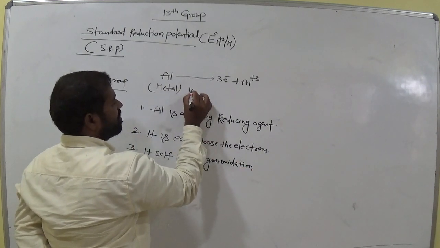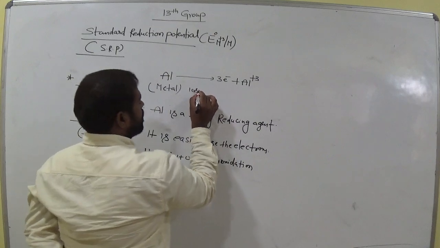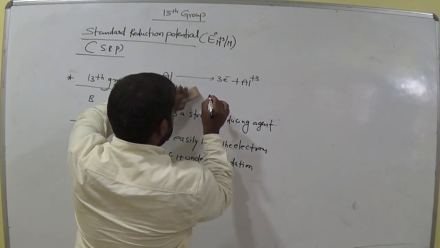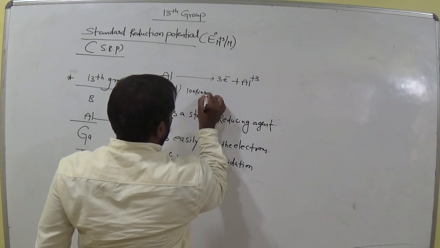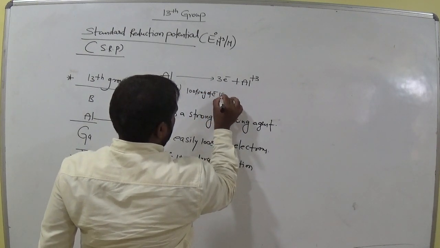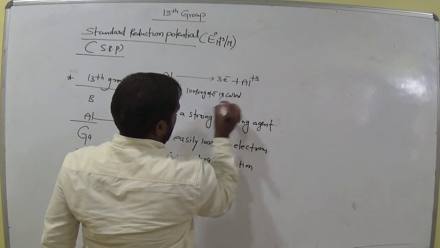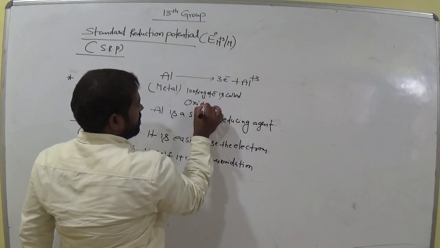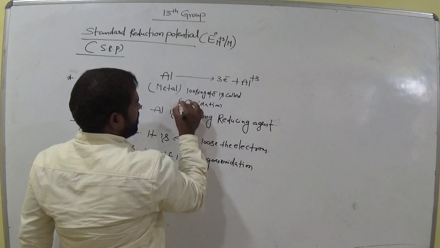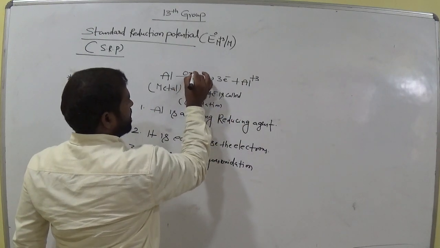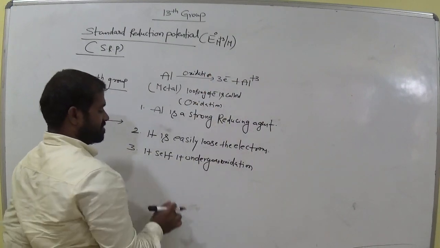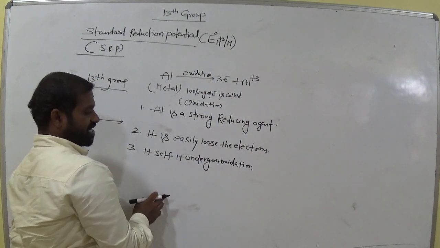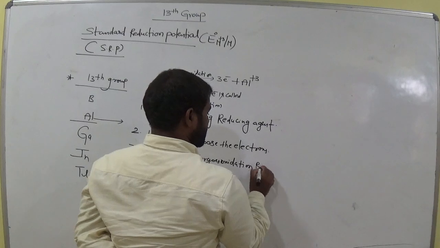Loss of electrons is called oxidation. Am I right? This process is called oxidation. Why? Because aluminium loses 3 electrons. So itself it undergoes oxidation reaction.